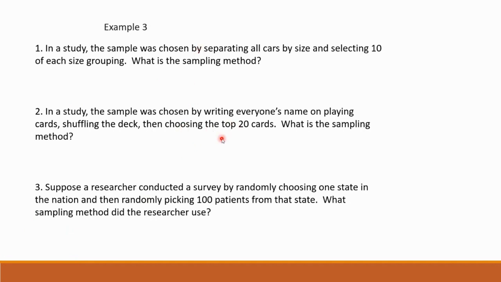So here we have a sample, and they're choosing the sample. What they're doing is writing everyone's name on playing cards. They shuffle the deck, and then they choose the top 20. What would the sampling method here be, do you think? I mean, they're definitely not doing groups, right? So it's not going to be stratified or cluster.